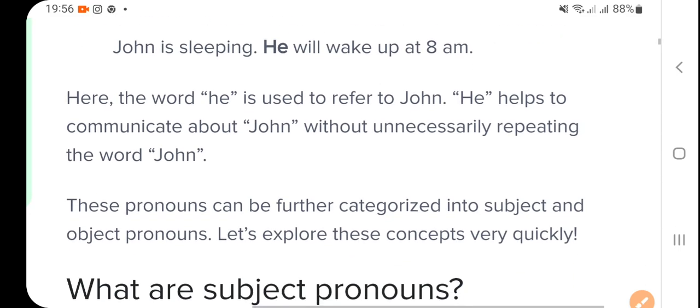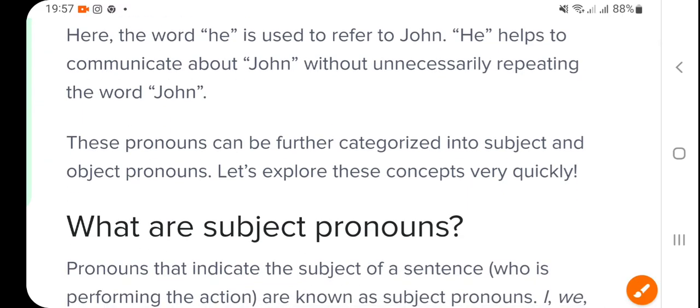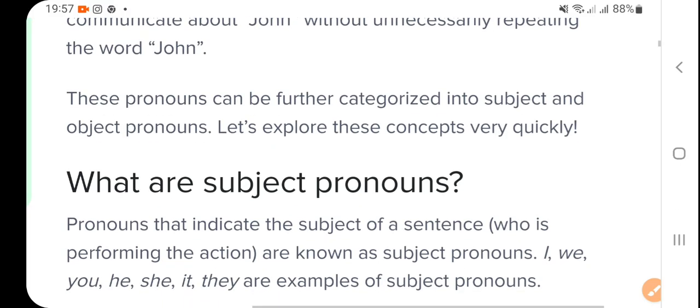Example is, John is sleeping. He will wake up at 8 a.m., right? So that he is used for John, and that is pronoun. Okay, now here the word he is used to refer to the noun, to refer to John, and he helps to communicate about John without unnecessarily repeating the word John, John, John.